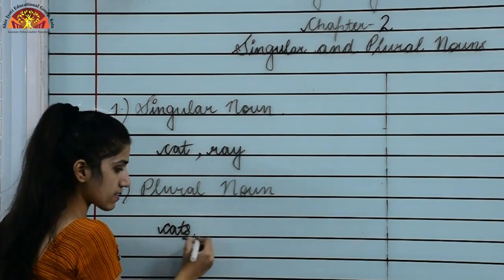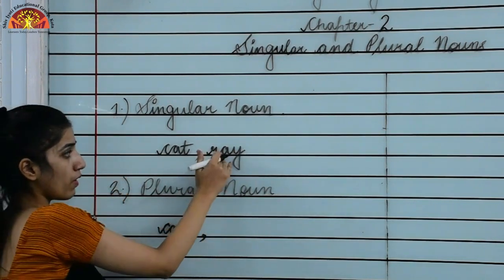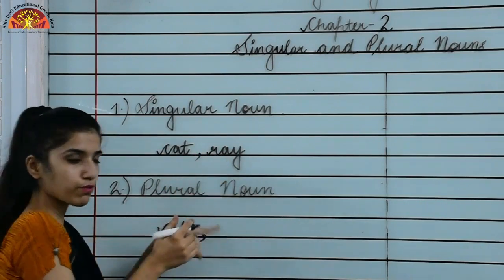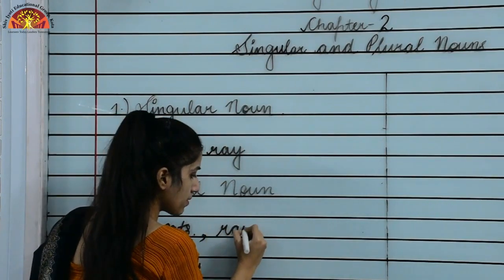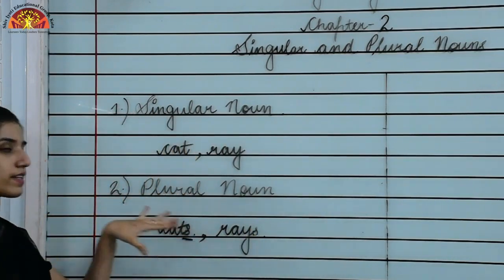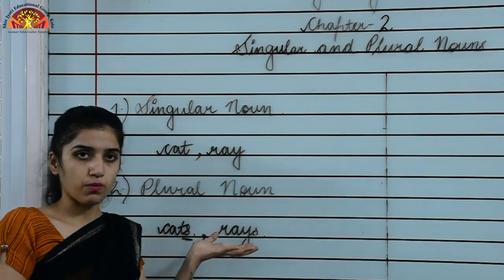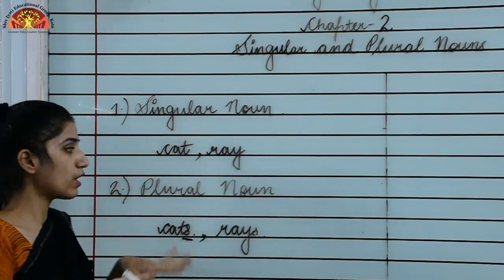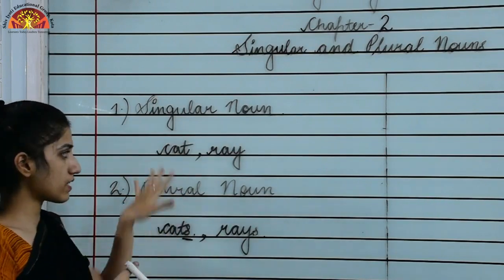We added s, right? The singular noun was ray, the plural noun of it would be rays. So this word is also representing plural noun. When we are talking about one thing, singular, more than one thing, plural noun.